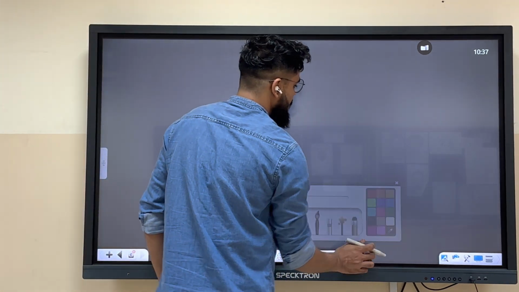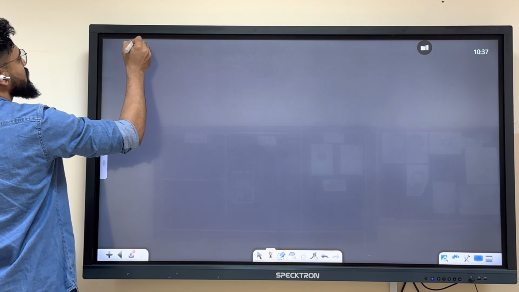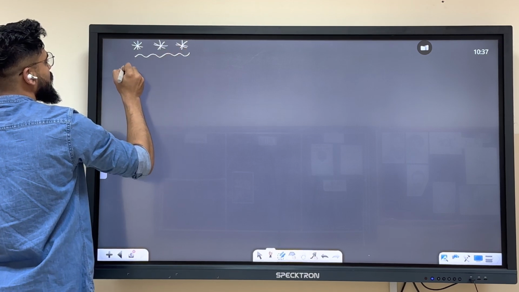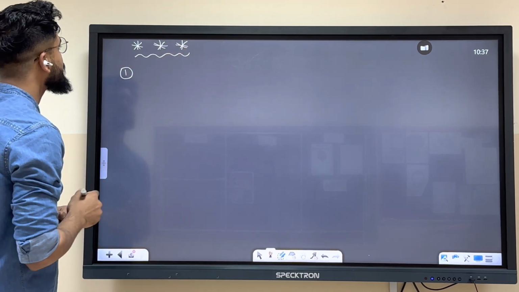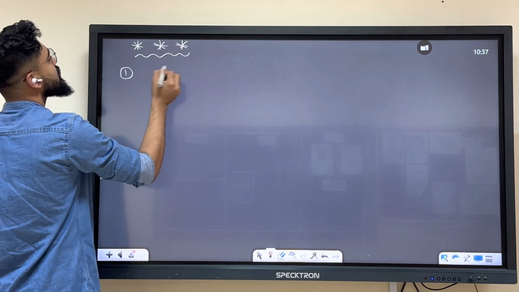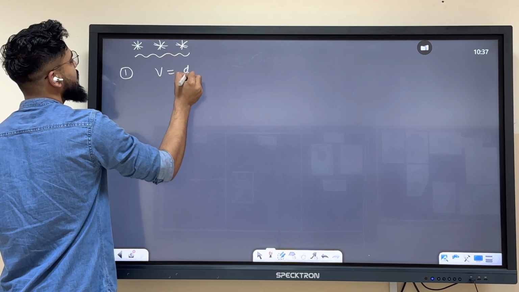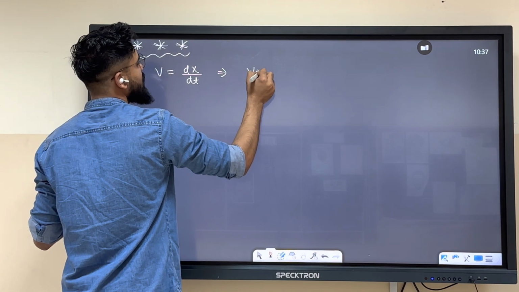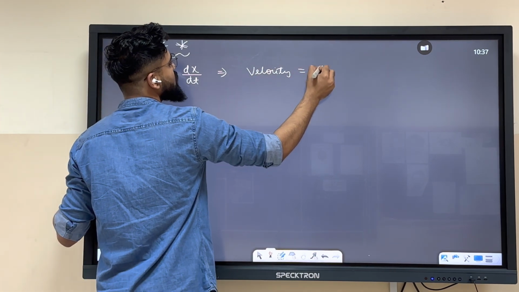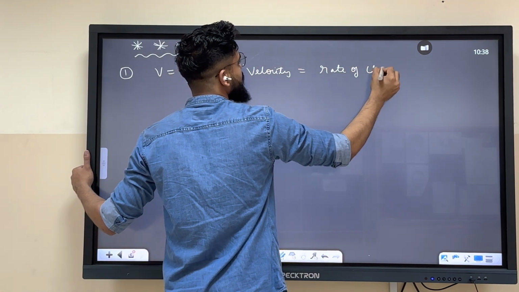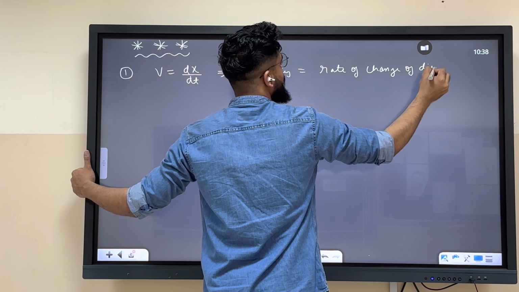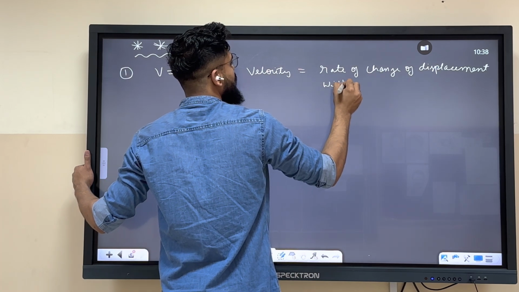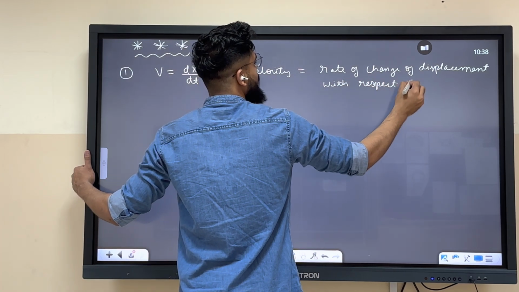Coming to the second question. First thing is this, that when we write velocity as dx by dt, it's nothing but rate of change of displacement with respect to time.